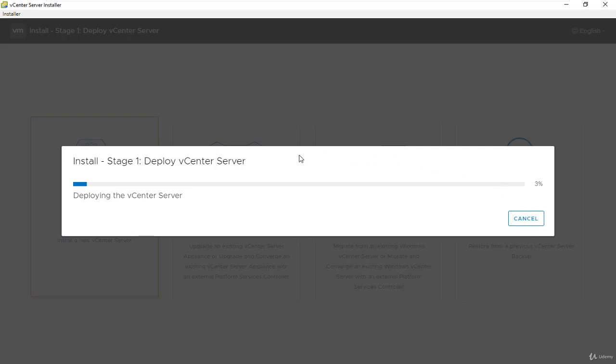So we should wait for the deployment of vCenter server, which is our first phase. And second, we're going to set up our vCenter server when the first stage is finished.